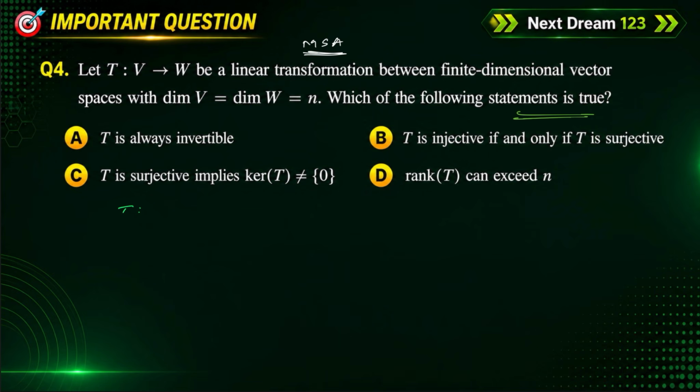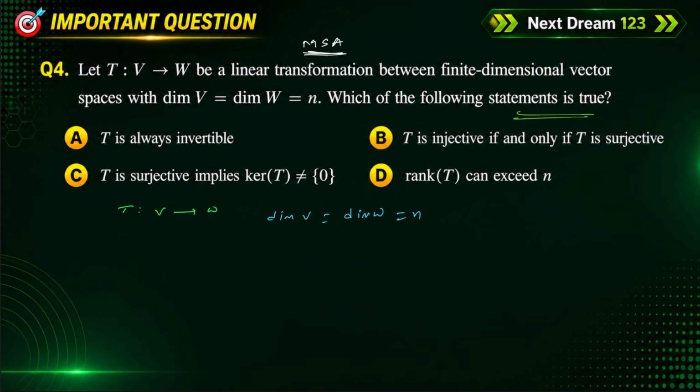T is a given mapping from V to W. V is the domain, W is the codomain. The dimension of the domain and the dimension of the codomain are equal.